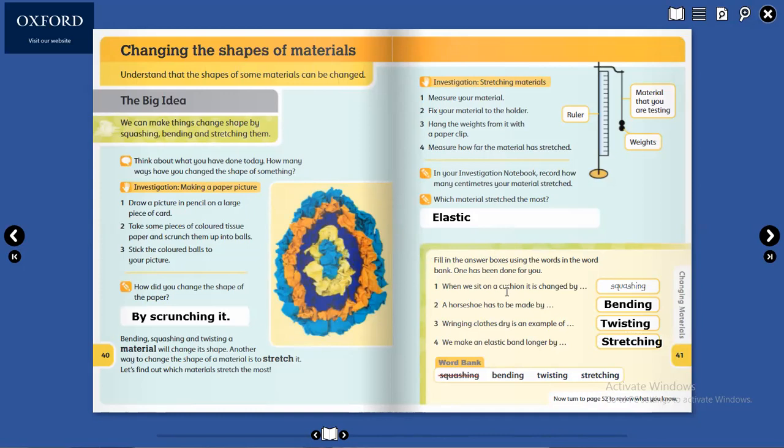Do you understand bending or twisting or stretching and squashing? These are 4 types of activities or movements to change the shape of any material. Different movements or different processes are done with different objects.